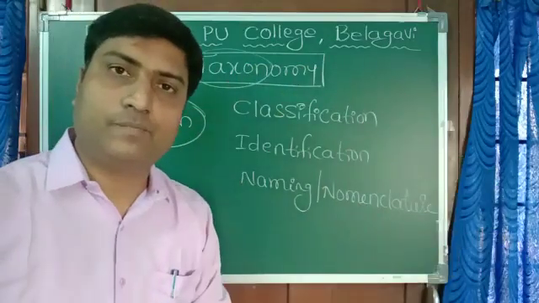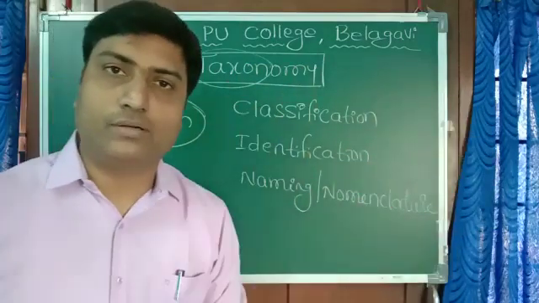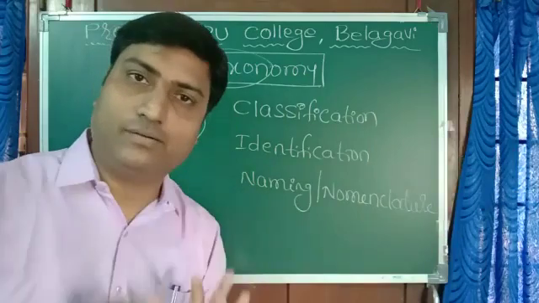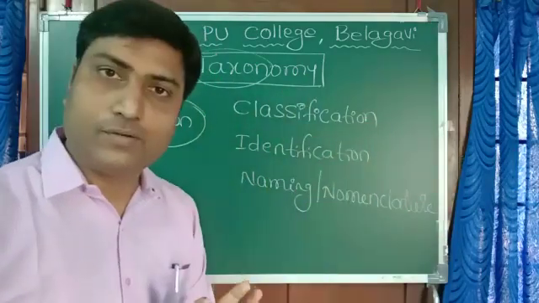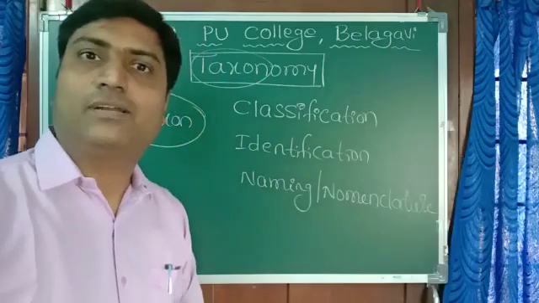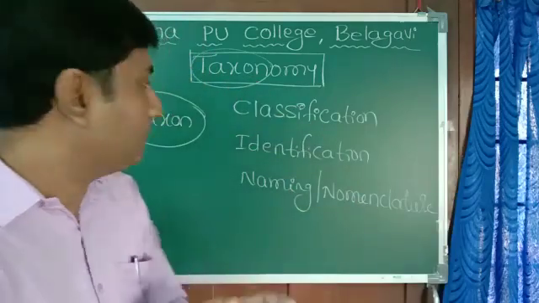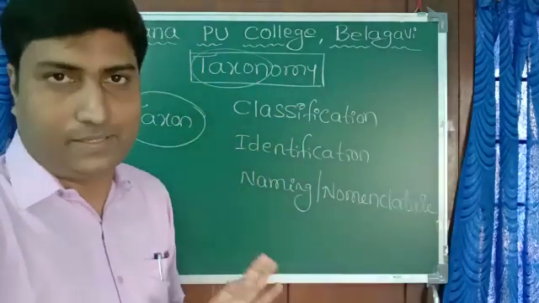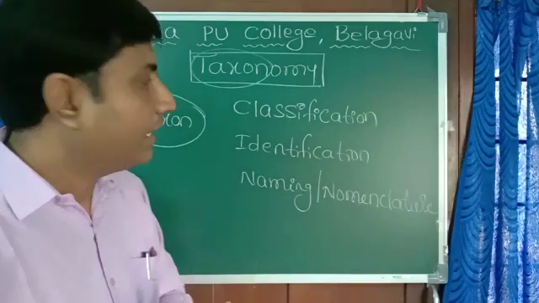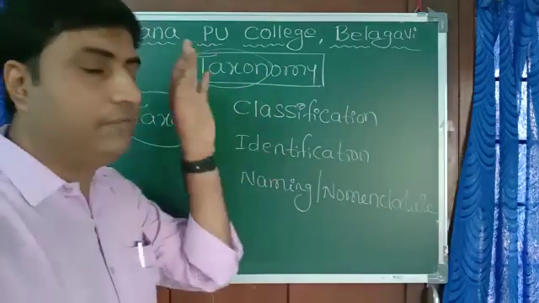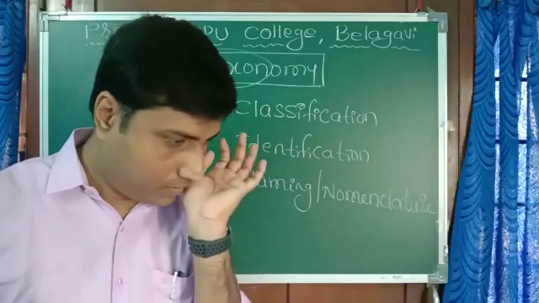Snakes, taxon. Fishes, taxon. Fungi, taxon. Algae, taxon. Plants, taxon. So like this, the group of any organism at any ranking is called a taxon. And anything related to classification is called taxonomy.